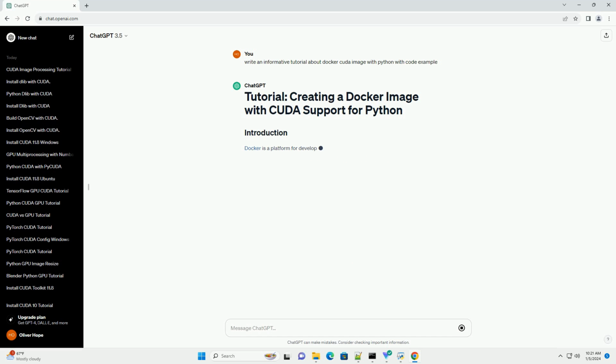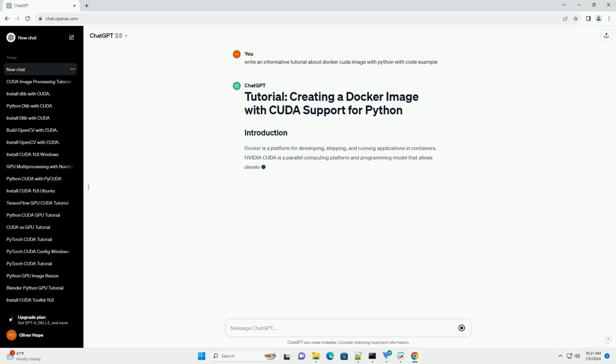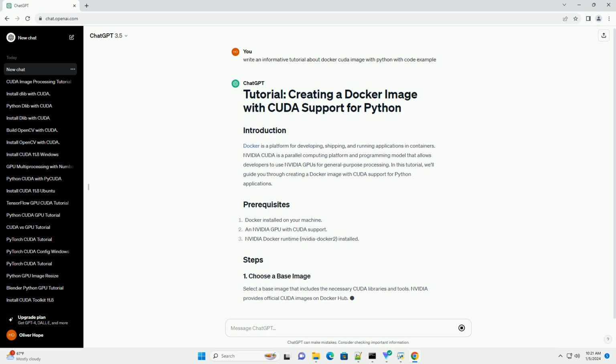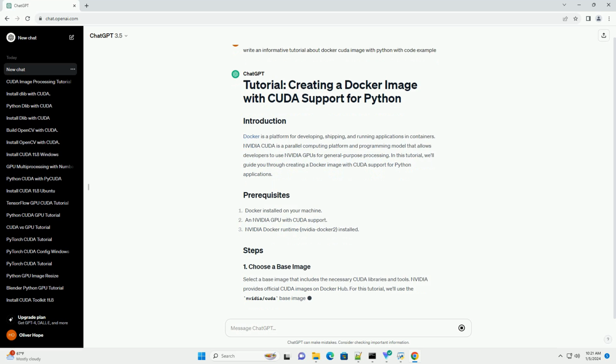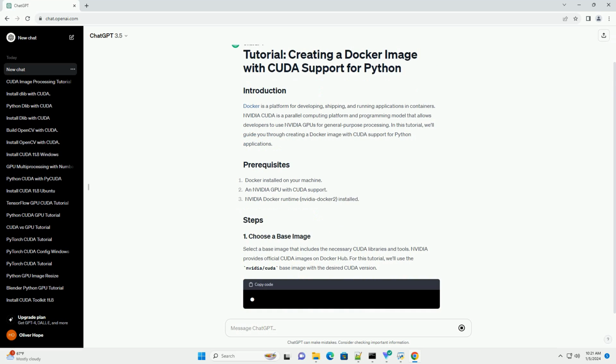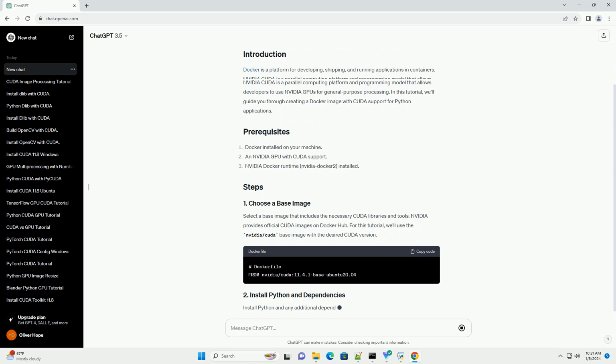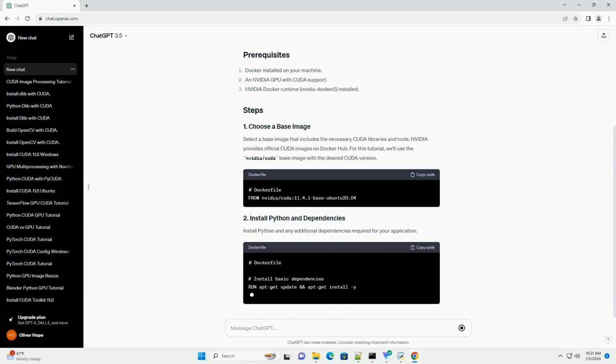Docker is a platform for developing, shipping, and running applications in containers. NVIDIA CUDA is a parallel computing platform and programming model that allows developers to use NVIDIA GPUs for general-purpose processing. In this tutorial, we'll guide you through creating a Docker image with CUDA support for Python applications.